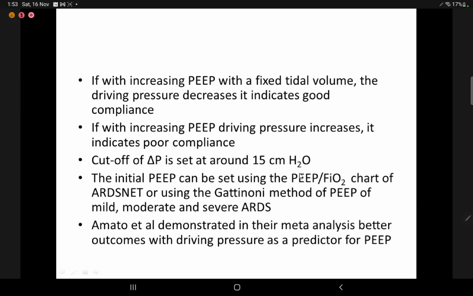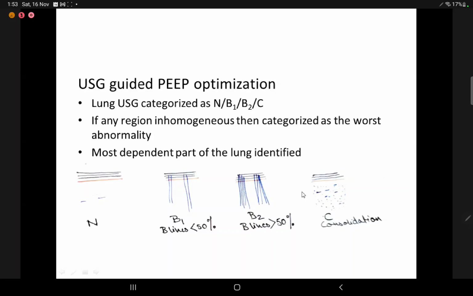Amato et al. have demonstrated in a meta-analysis better outcomes with driving pressure as a predictor for PEEP. We can also use the USG guided PEEP optimization method. We'll first identify the most dependent part of the lung.